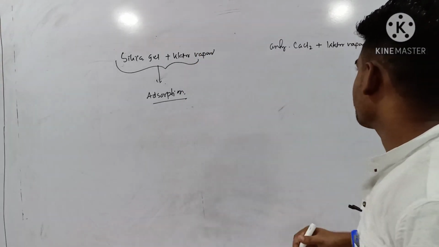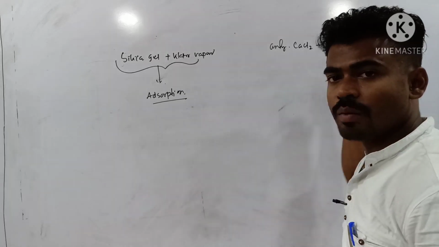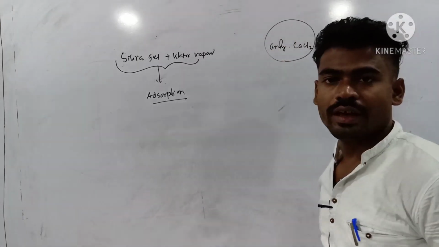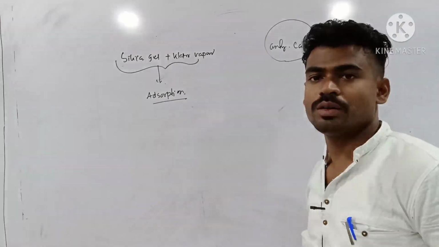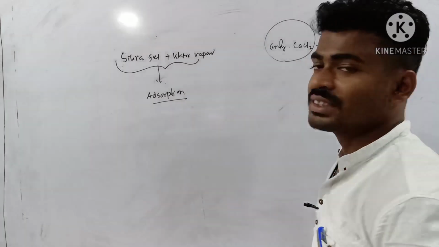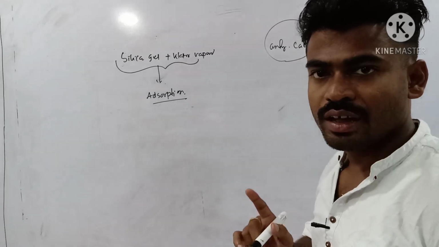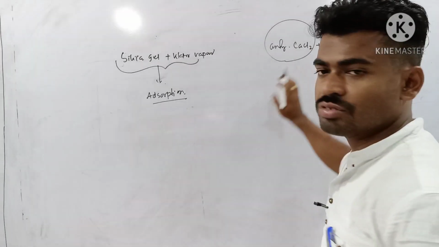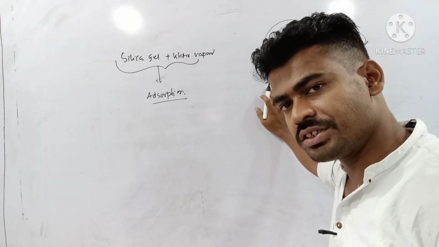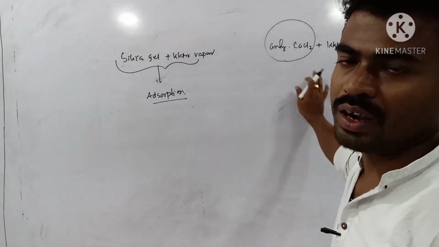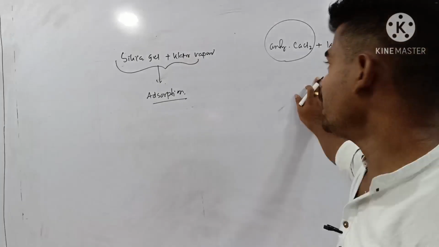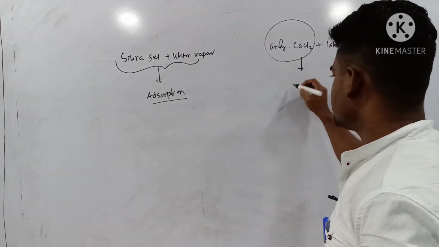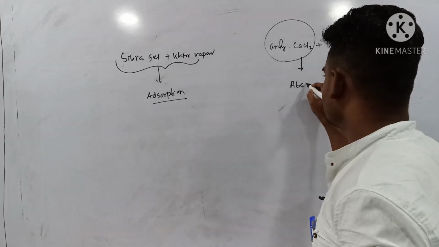But here the water molecules are completely dipped inside anhydrous CaCl2, calcium chloride. The role of this calcium chloride is that it acts as a dehydrating agent, you know. So it completely absorbs the water molecules throughout its bulk. That means the water molecules are uniformly dipped inside anhydrous CaCl2. So this one is an example of absorption.